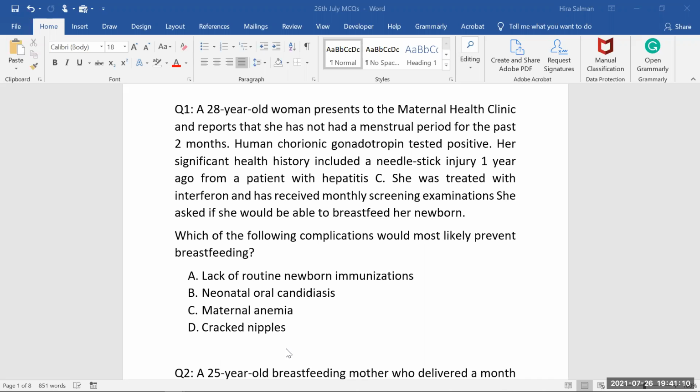But this cracked nipples, of course, this is the contraindication right now. If the mother is having cracked nipples, the bleeding will come, right? So of course, nobody will want this bleeding, especially bleeding nipples, if you're going to feed the baby. That we never want like this, right? We never want the mother's blood to be taken by the neonate.